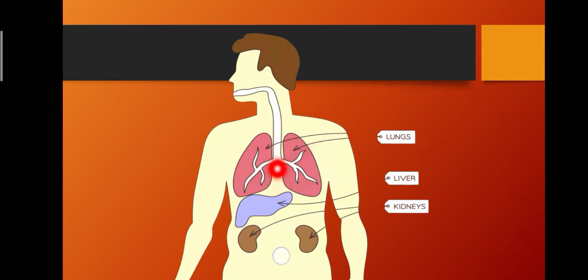In this diagram we can see the lungs of the human body. Here is the liver, and these both are kidneys. Kidneys are bean shaped.